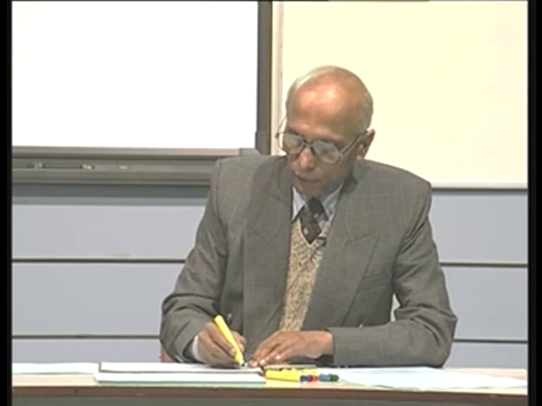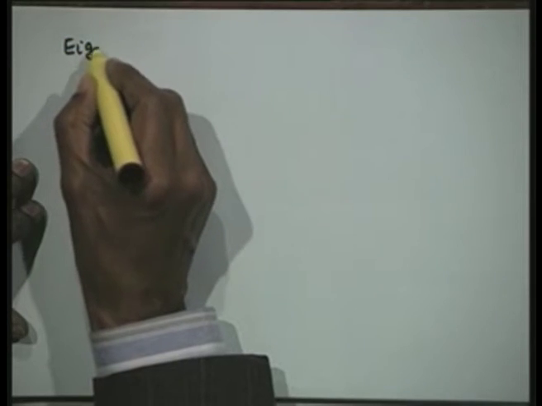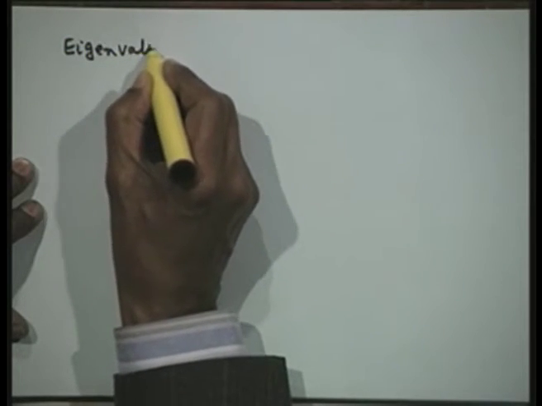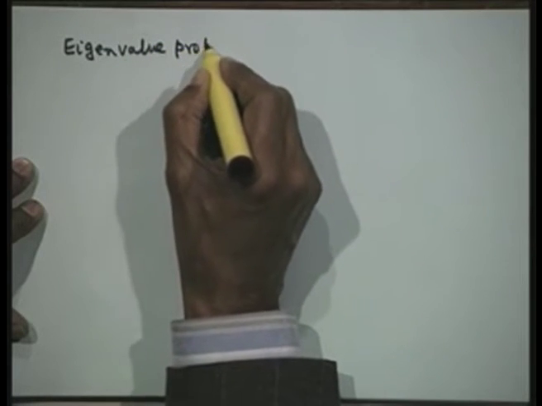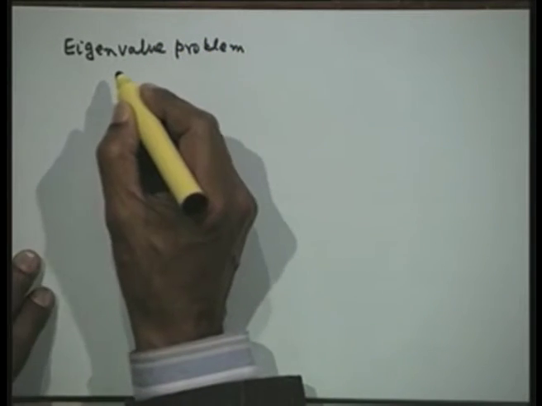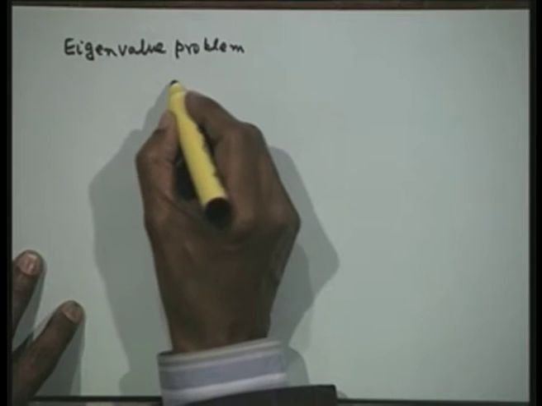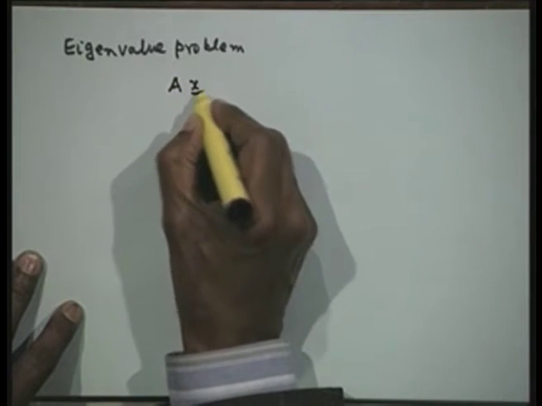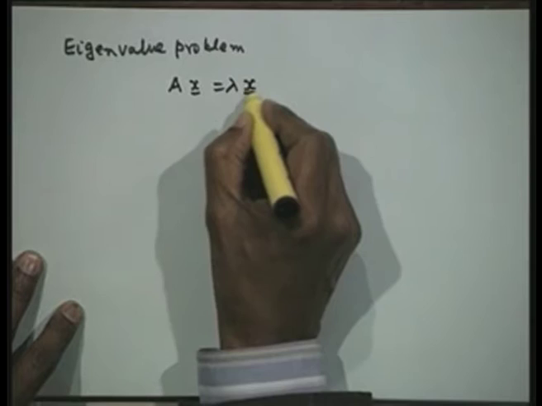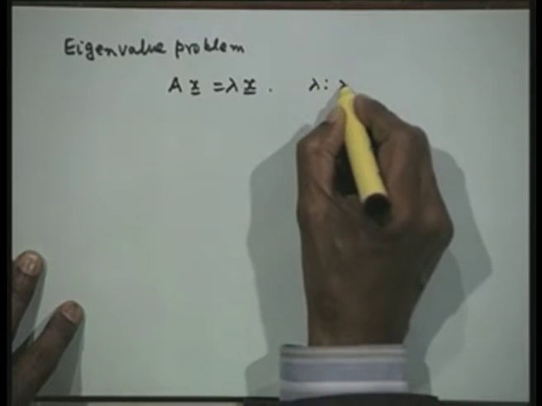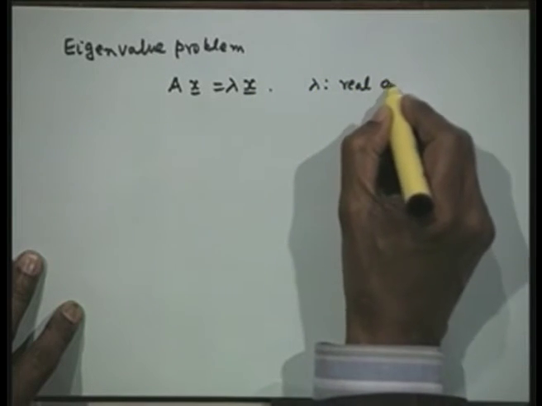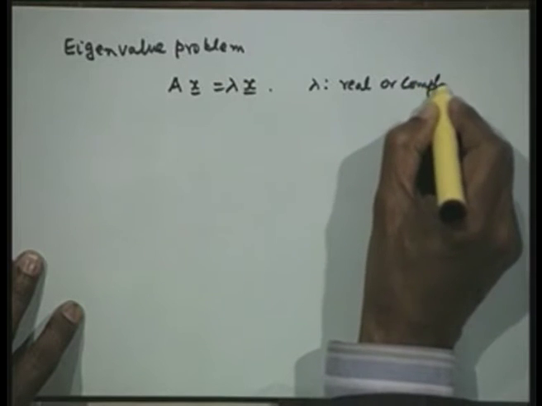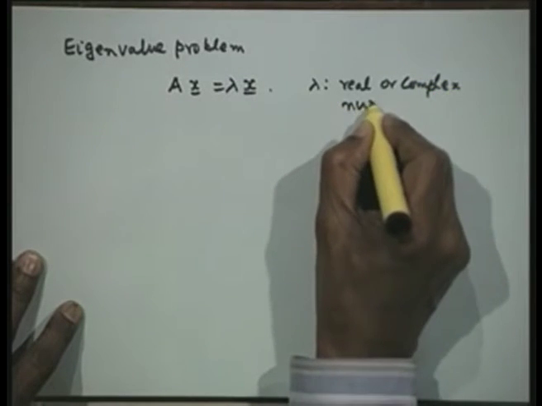Now, let us also define an eigenvalue problem which we have already learnt earlier. What we have here is a system A x is equal to lambda x, where lambda is a real or complex number.